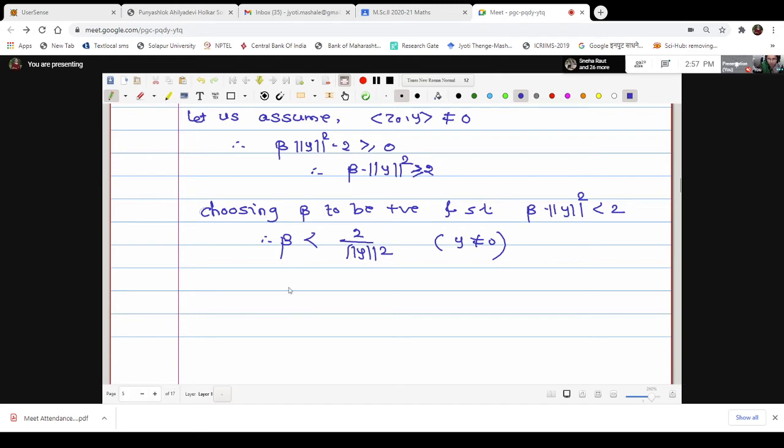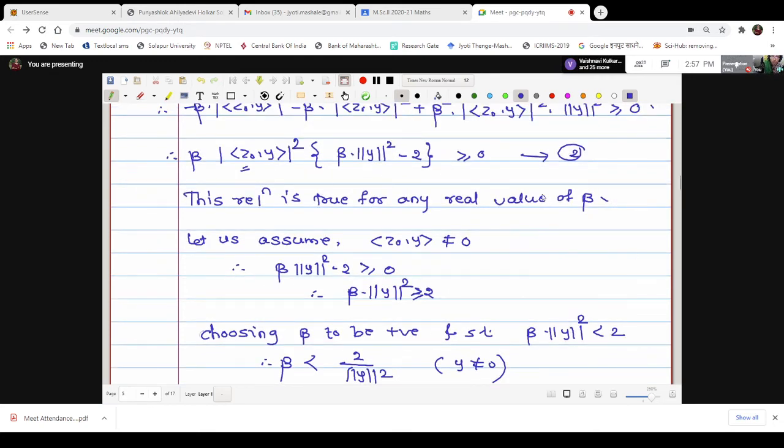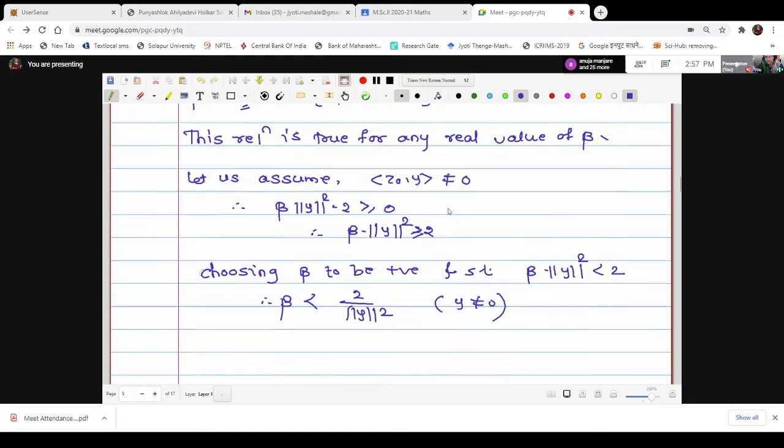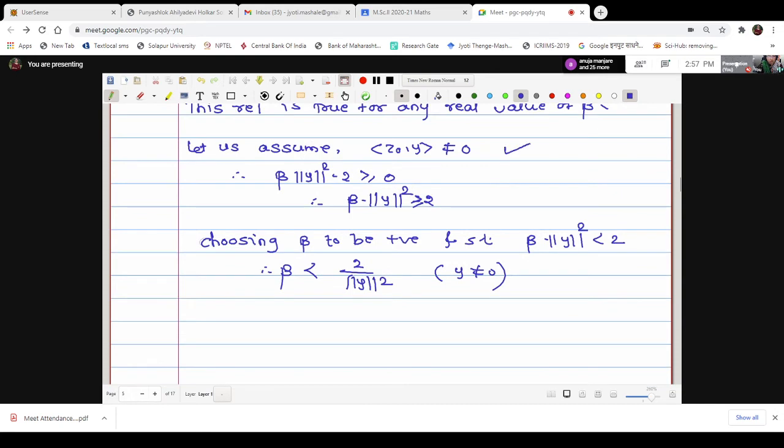What will the inequality be then? Beta norm square y minus 2 is less than 0. Therefore for these values of beta which are less than 2 upon norm square y, inequality number 2 is not going to be satisfied, which is a contradiction to the statement that it is true for any value of beta. The contradiction arises due to this wrong assumption.